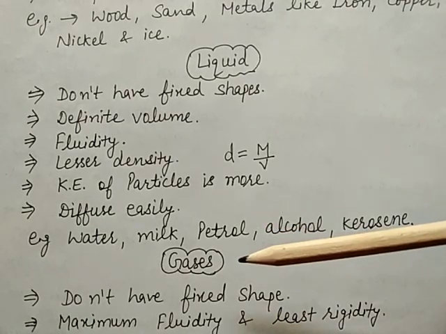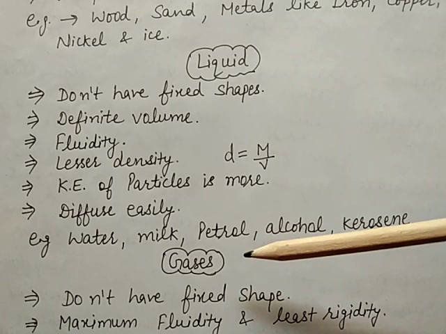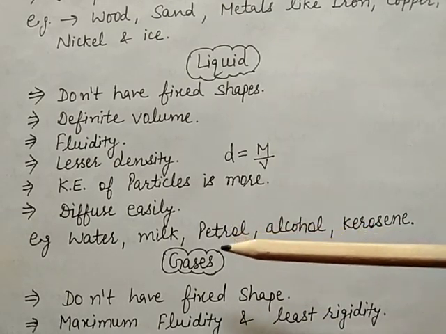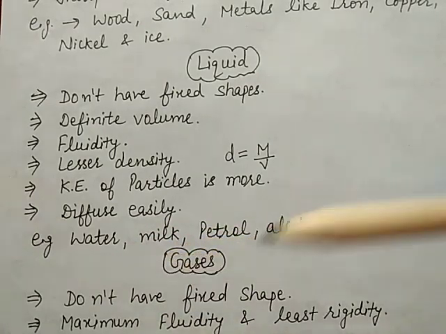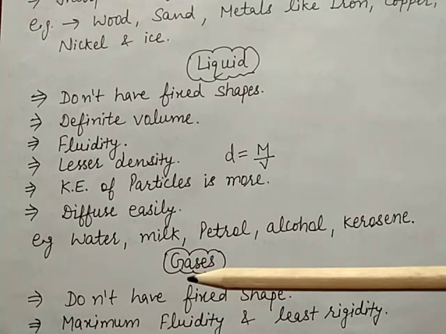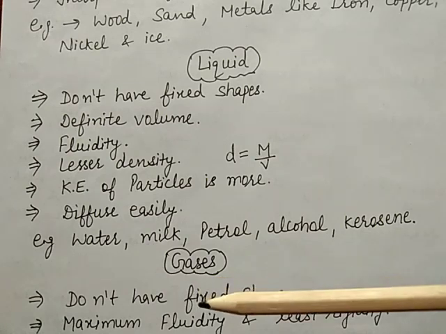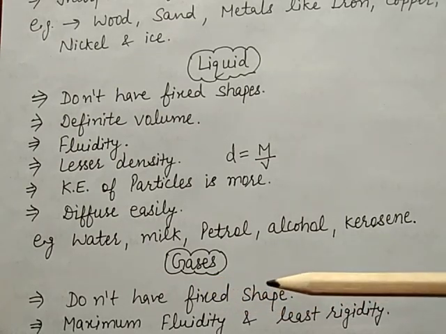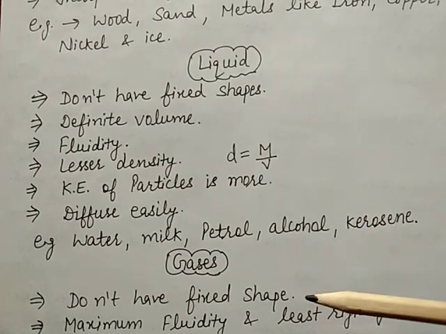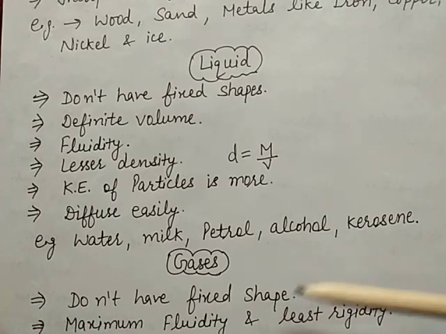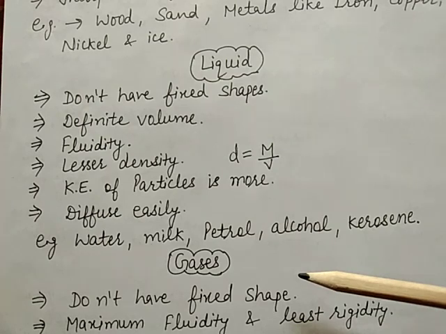Today we will discuss the characteristics of the gaseous state. In the gaseous state, the particles of gases do not have a fixed shape. It means gases don't have any shape of their own. They acquire the shape of the container in which they are filled.